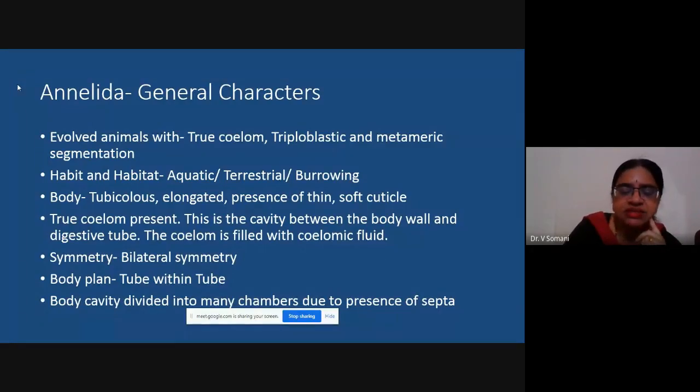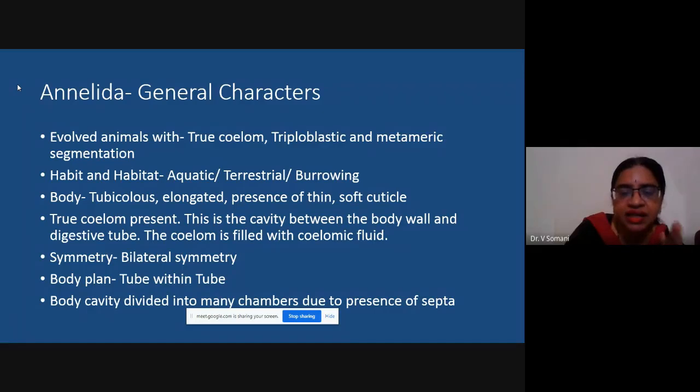These are the organisms which, for the first time in the animal kingdom, showed true coelom. When we talk about coelom and the triploblastic nature of organisms, you have to remember that all three layers, that is ectoderm, endoderm and mesoderm, are represented in these organisms. Only if ectoderm, endoderm and true mesoderm are seen will the organisms be called triploblastic. So what is a true coelom? Coelom is a body cavity and it will be called a true coelom if it has a lining of mesoderm.